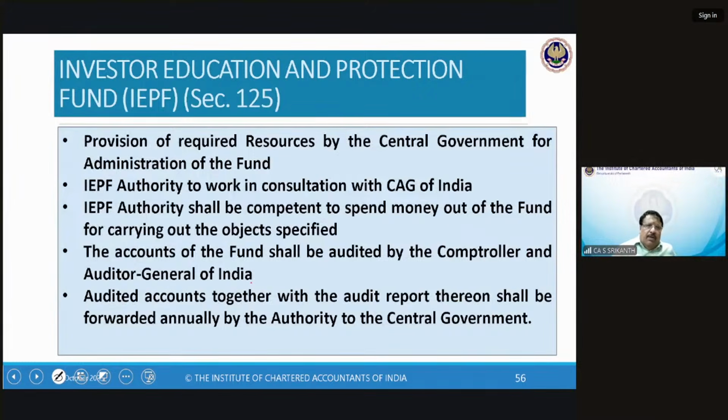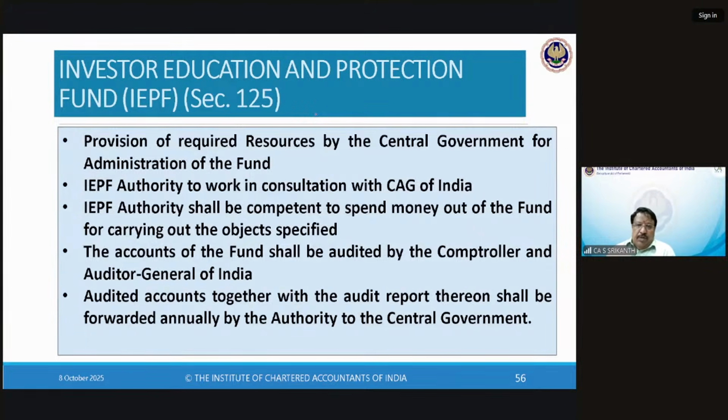So the fund will talk about provision of required resources for administration, IEPF authority to work in consultation with CAG. The IEPF shall be competent to spend money out of the fund for carrying out the objects specified. The accounts of the fund shall be audited by the Comptroller and Auditor General. These are all pure theory. Just like any other body, the accounts of the fund also will be audited, but it can't be audited by a member of the institute, because this is the government fund, central fund. Therefore, it will be audited by the Comptroller and Auditor General of India.